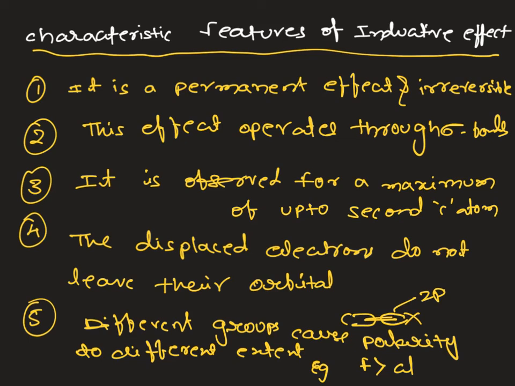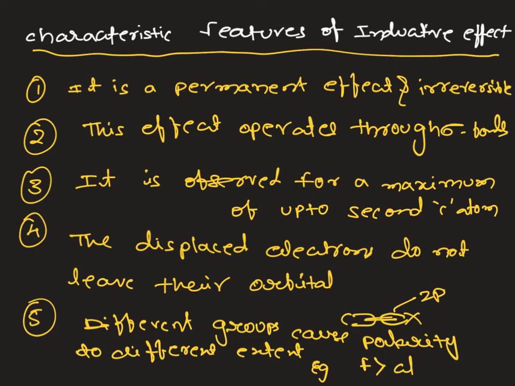These are some of the characteristic features of inductive effect. It is a permanent effect and irreversible in nature. This effect operates through sigma bonds, and it is observed up to the second carbon in the carbon chain. The displaced electrons do not leave their orbitals. Due to inductive effect, the physical and chemical properties of the molecule are affected, such as dipole moments, rate of reactions, and acidic and basic characteristics.